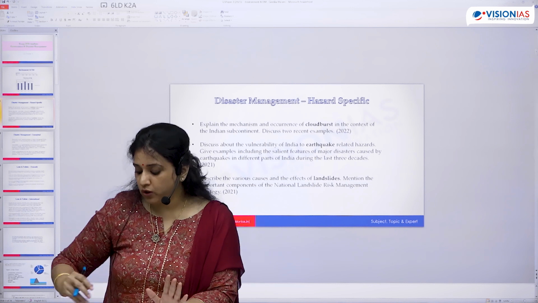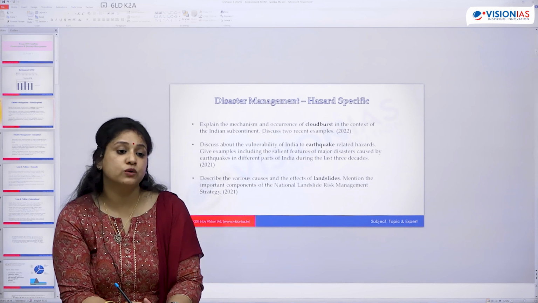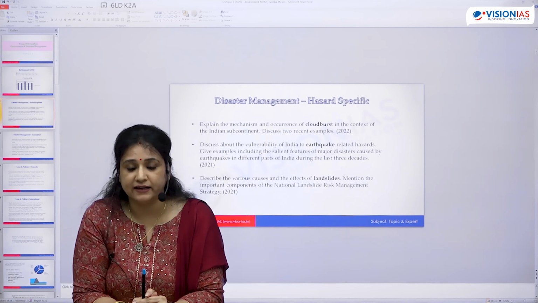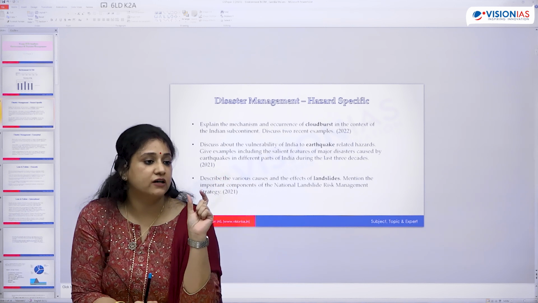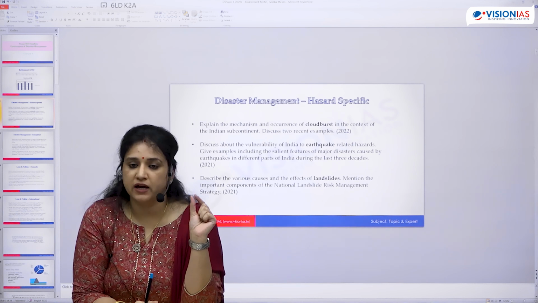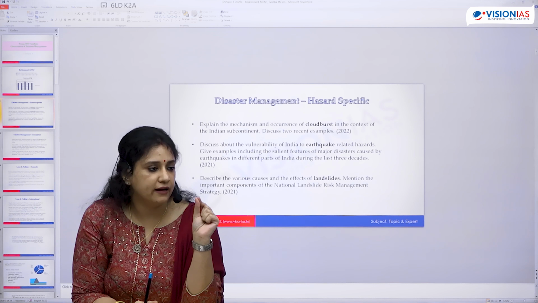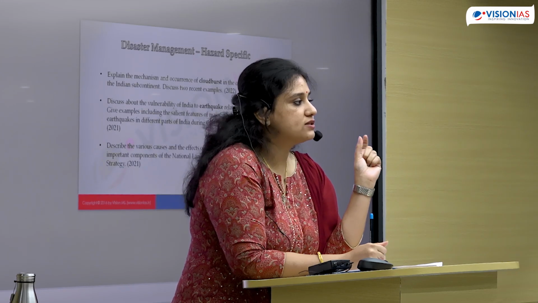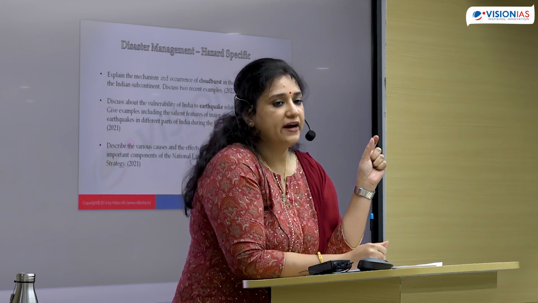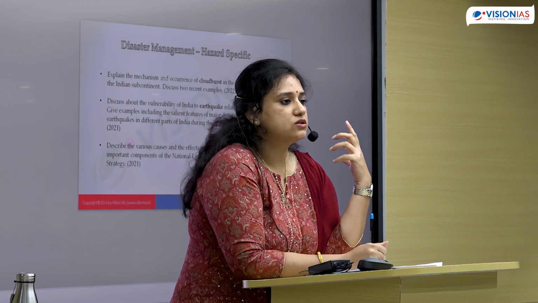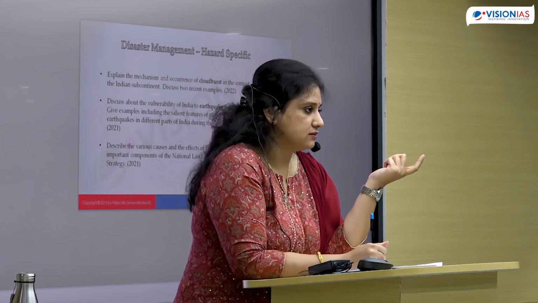Just a warning here: if you say you will go onto the net and read the NDMA guidelines, the guidelines on earthquakes alone are like a 200-page book. You obviously can't read all of that, so you should look for a synopsis or a summary of these guidelines.